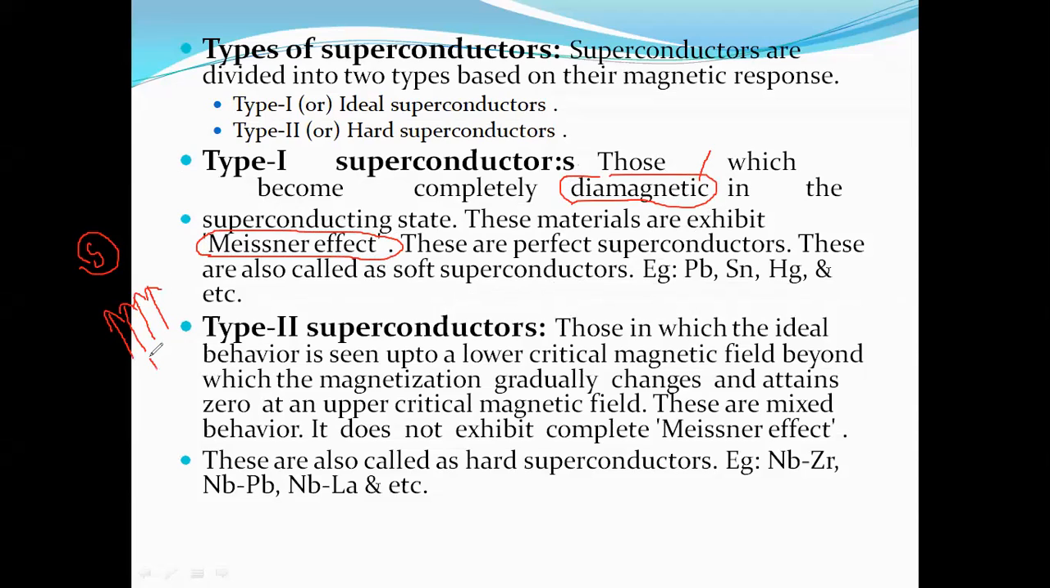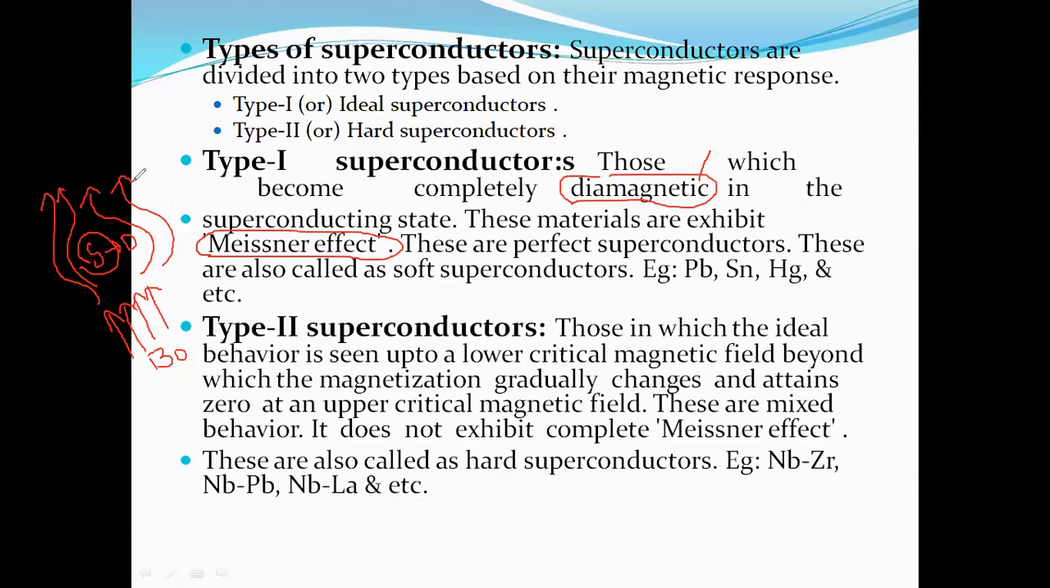Here I'm taking the magnetic field as B naught. The superconductor acts as a diamagnet. Diamagnets can repel the magnetic field. The repulsion of the magnetic field by the diamagnetic property is what is known in superconductors.